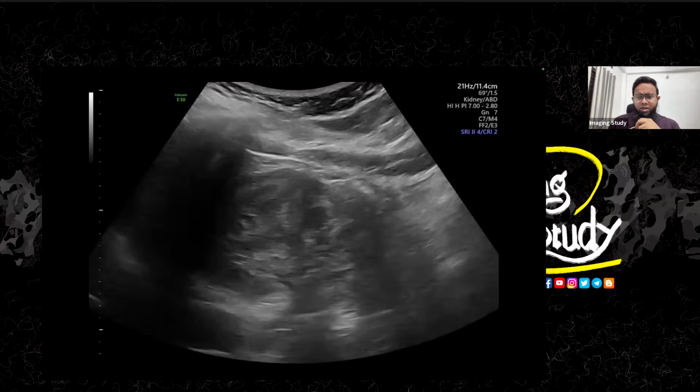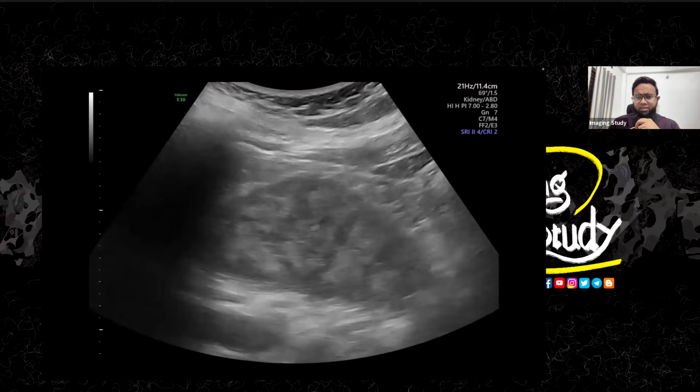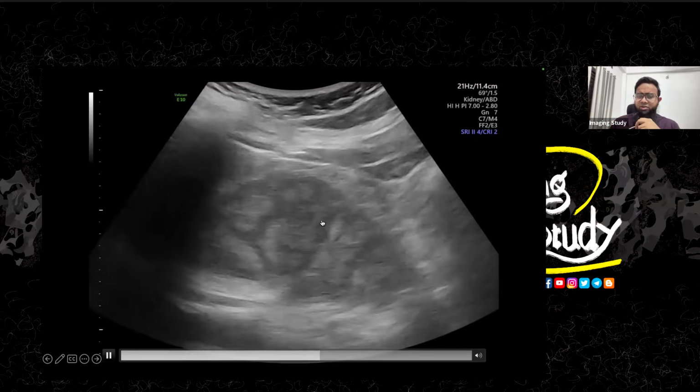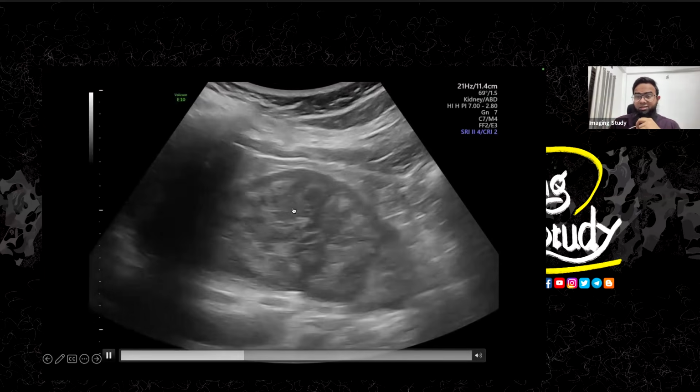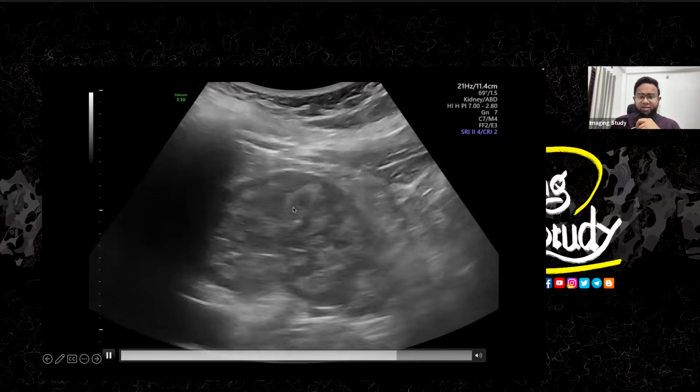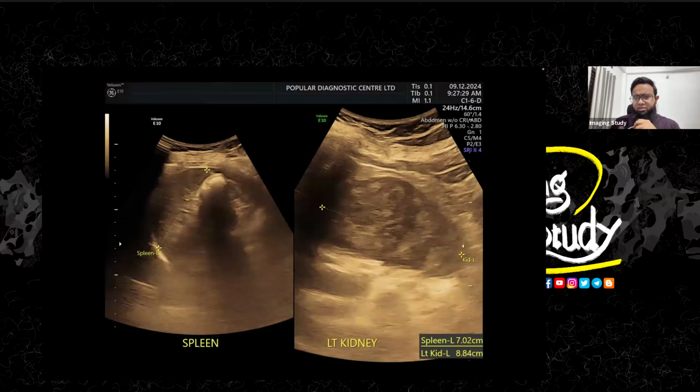Here's another view, a little magnified, and now you can see this increased echogenicity of the renal medulla around the pyramids. This is a case of medullary nephrocalcinosis. This kidney is quite normal in size. In my country, the kidney size is considered normal at 8 to 12 centimeters in length. So it may vary from country to country. Obviously, it depends on the height and body status. So for my country, it's quite normal in size.